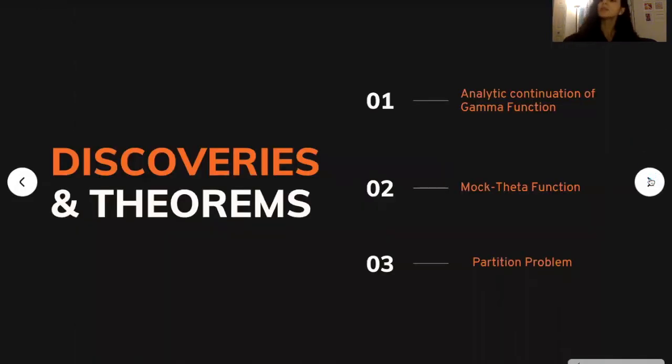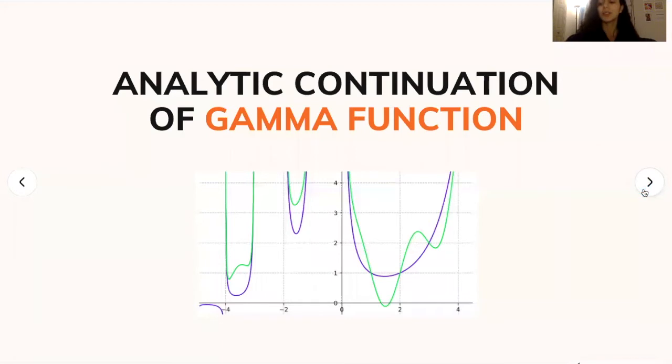So among the several discoveries of Ramanujan, I will try to explain the analytic continuation of the gamma function, the Mock theta function, and the partition problems. As for the gamma function, before Ramanujan it only existed according to this blue curve. But Ramanujan demonstrated that no, there are also those curves that are the gamma function for negative integers.